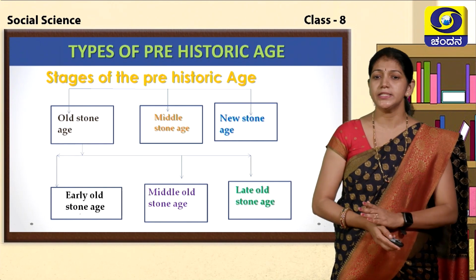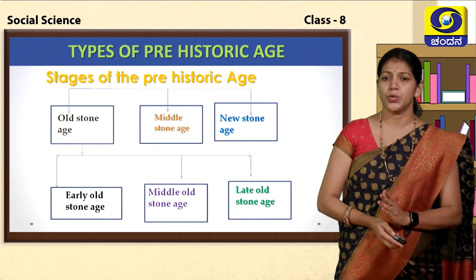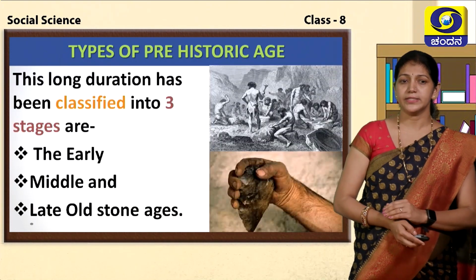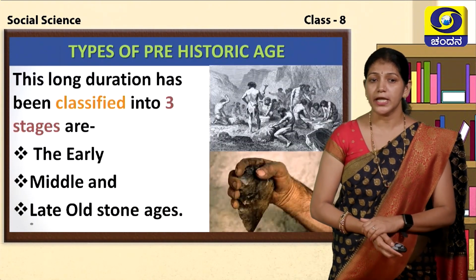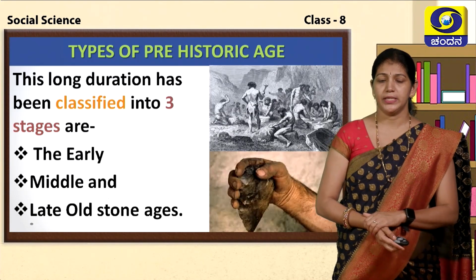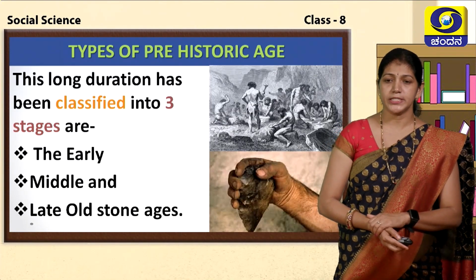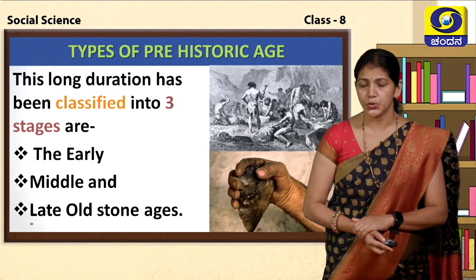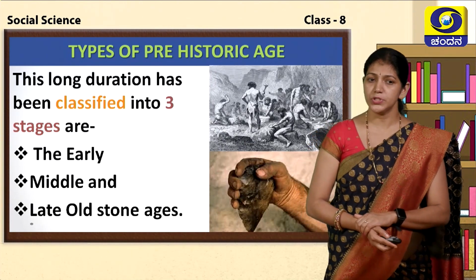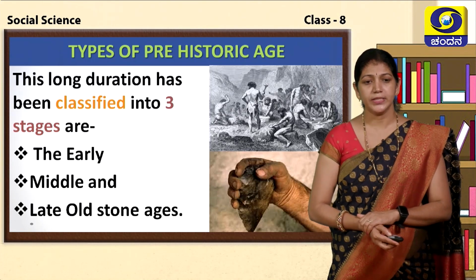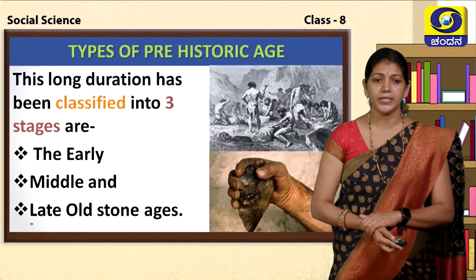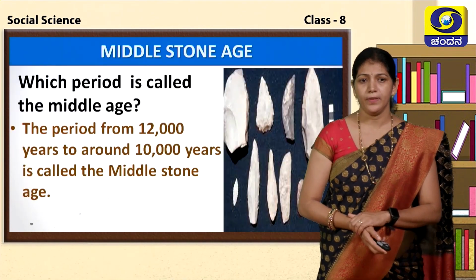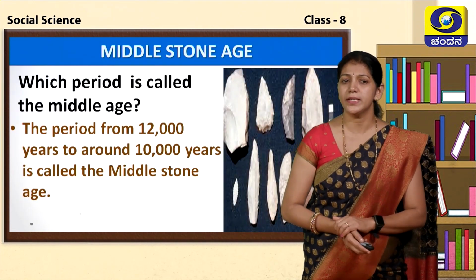These are the stages of the prehistoric age, especially the Stone Age. First of all, we can discuss the 3 types of the Old Stone Age. The long duration has been classified into 3 stages of the prehistoric Stone Age. The first is the Early Old Stone Age, the second is the Middle Old Stone Age, and the third is the Late Old Stone Age.